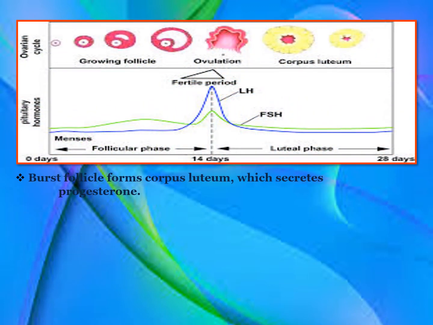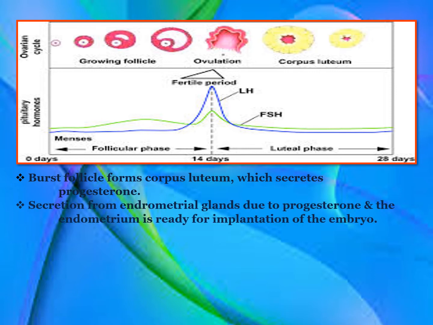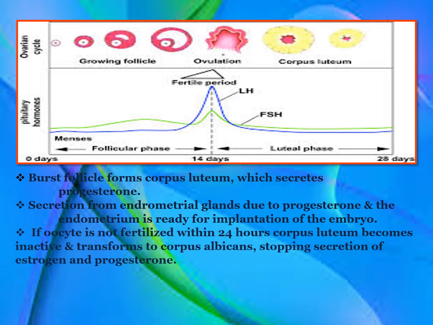Now, the burst follicle forms a group of cells called corpus luteum, which secretes the hormone called progesterone. Now, there is secretion from the endometrium glands due to progesterone, and now the endometrium is ready for implantation of the embryo.